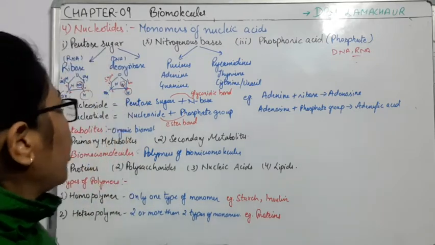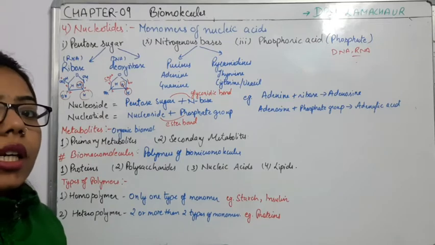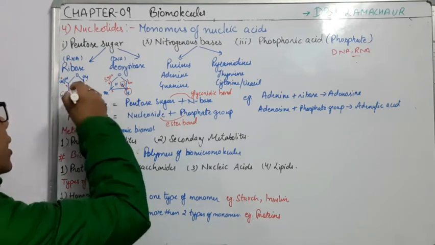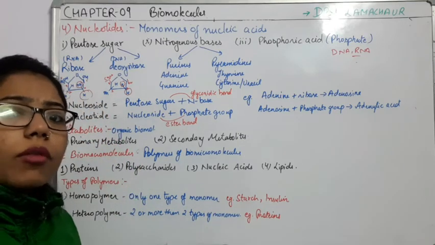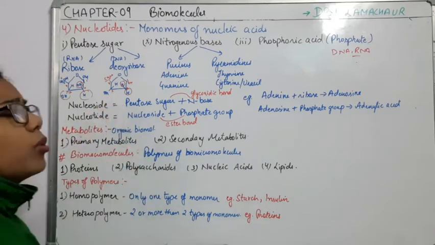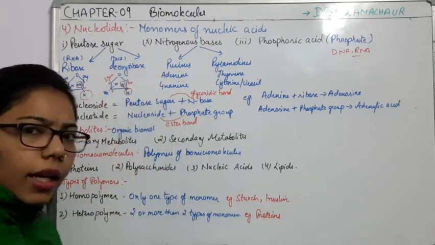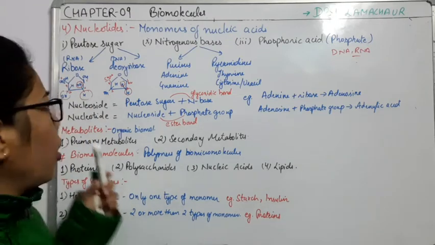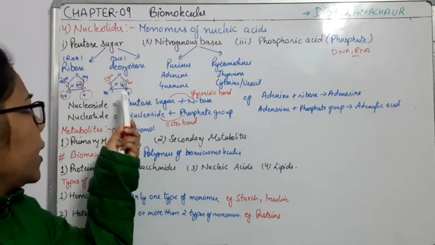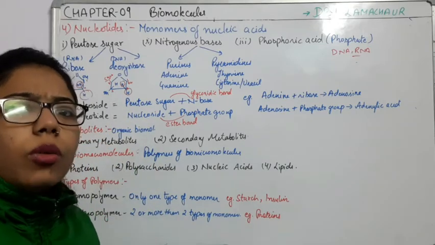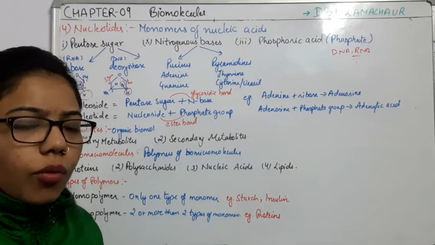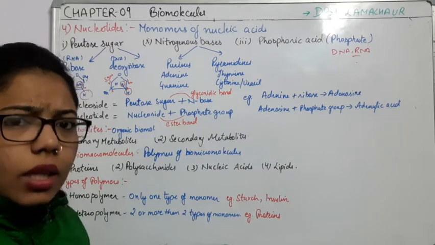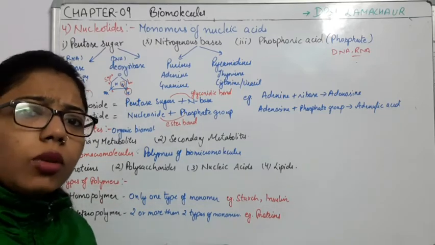Now another point about ribose and deoxyribose. The first point I have made clear. The second thing is that ribose is used to make RNA, and deoxyribose is used to make DNA, right? Third point, very important: what is the function of this detachment of the OH group? The more OH groups, the lesser the stability. In ribose sugar, the OH groups are more. We have two OH groups.